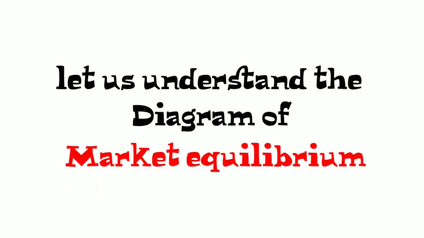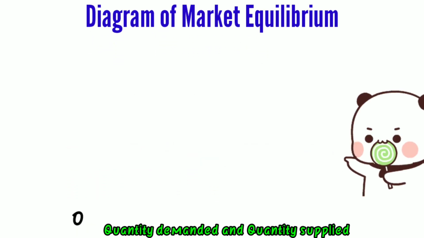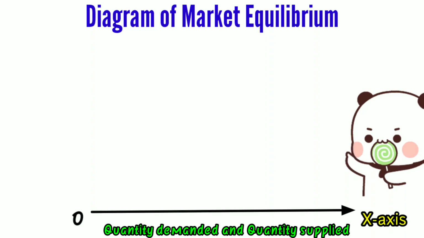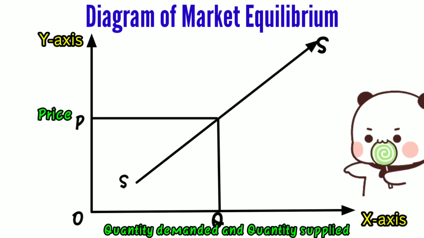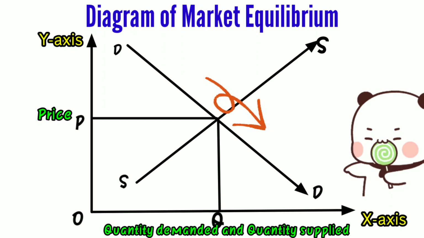Let us understand this by the diagram of market equilibrium. In the diagram, quantity is measured on the x-axis, which is OQ, and price on the y-axis, which is OP. SS is the supply curve, DD is the demand curve. A market demand curve moves downward, and on the other hand, a market supply curve goes in the upward direction.